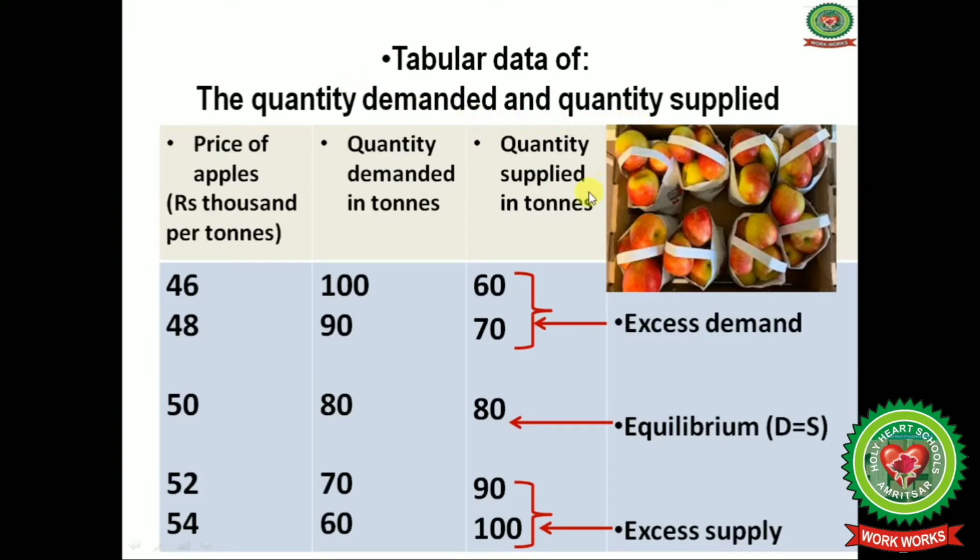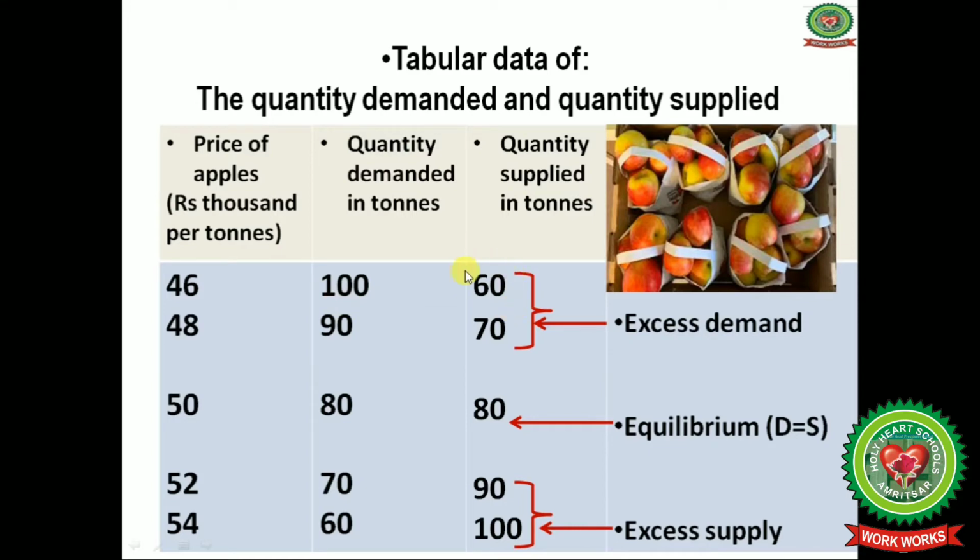Let us see the quantity demanded and quantity supplied with the help of a schedule. The first column of the table shows the price of apples. Here we have rupees in thousands per ton, the quantity demanded in tons and the quantity supplied in tons. At a price of rupees 46,000, quantity demanded is 100 tons and quantity supplied is 60 tons.